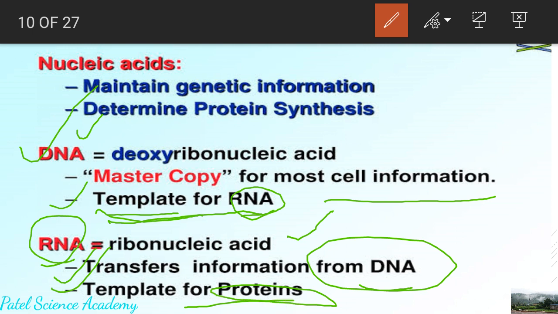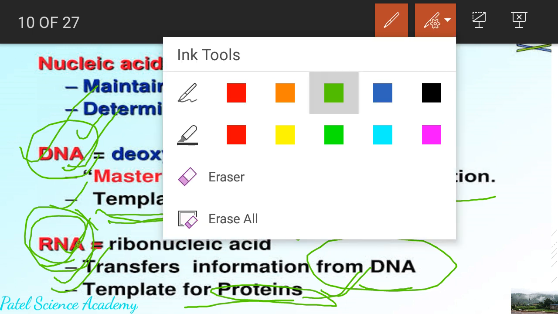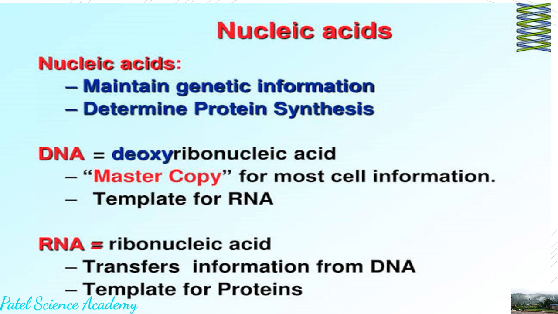So as you know, dear students, protein is the most important part of the body of a living organism. So protein needs RNA and RNA needs DNA. Likewise, DNA and RNA are very important aspects of our body as nucleic acids. So dear students, I hope you are learning about this nucleic acid.